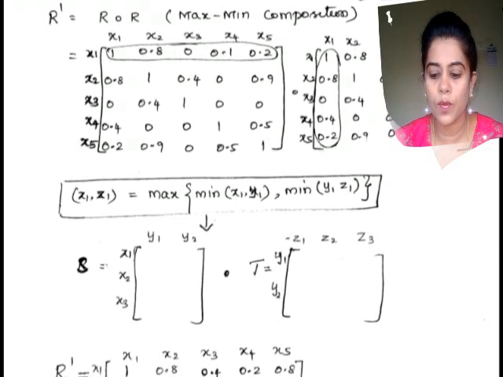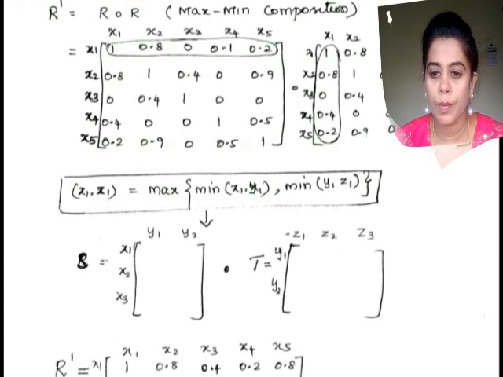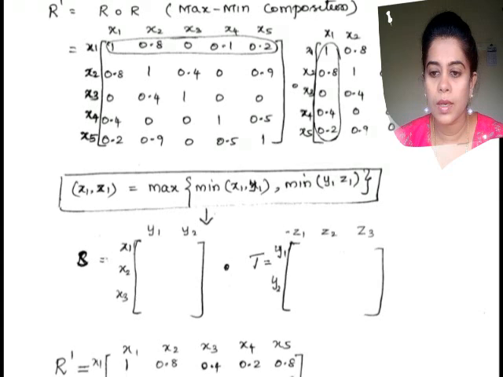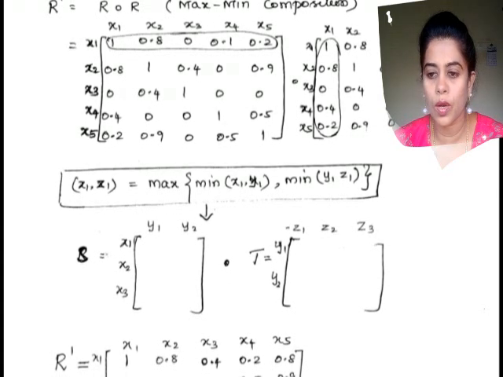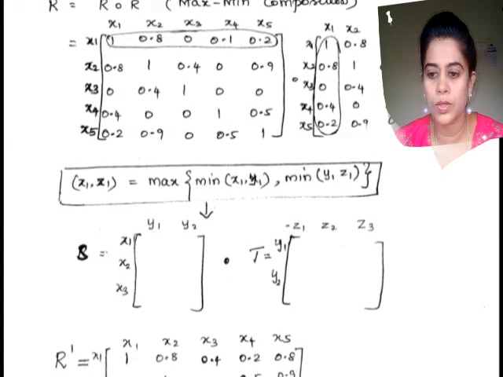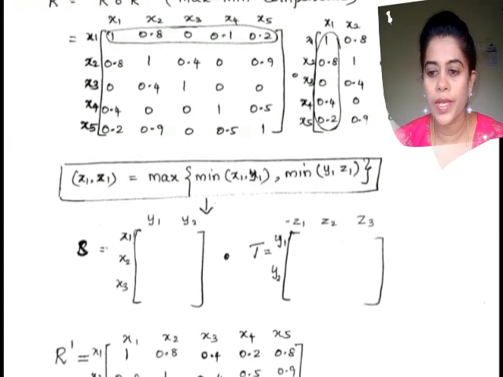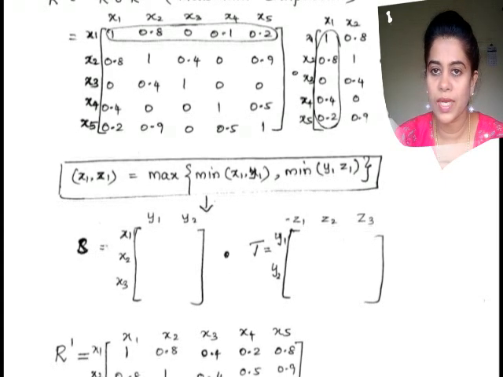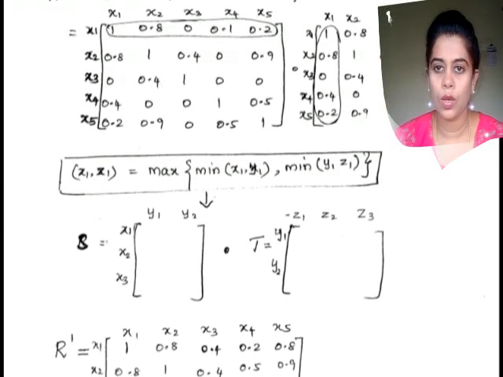Minimum of x1, comma, minimum of x2 from the first matrix and x2 of the second matrix. So that is 0.8, 0.8. We are only considering the ordered pair of the row and the column.